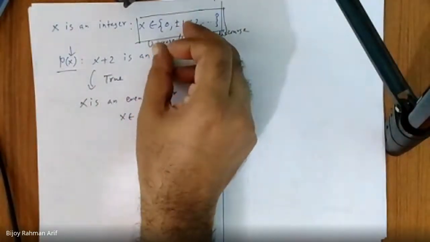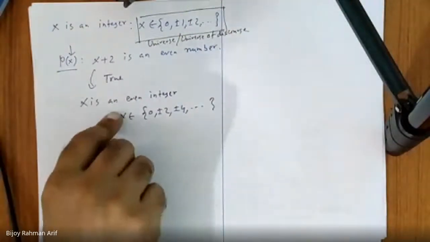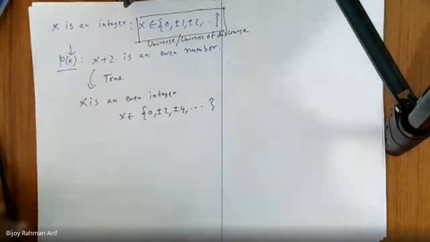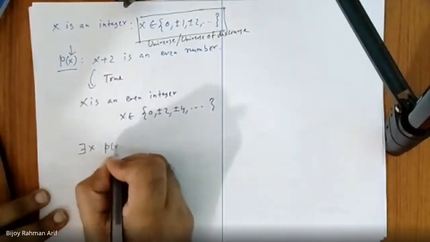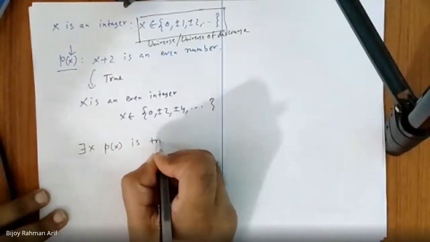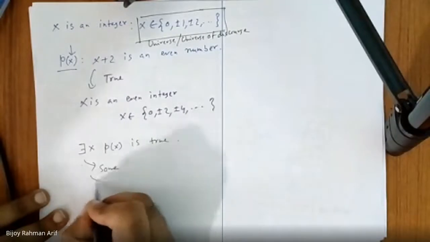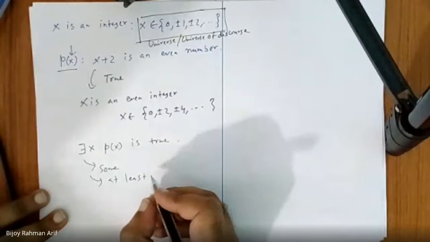And among all the values, for some values, this one is true. Am I right? Yes, sir. So we can write it this way: there exists x such that P(x) is true. Did you get it? So this is called some, or at least one.